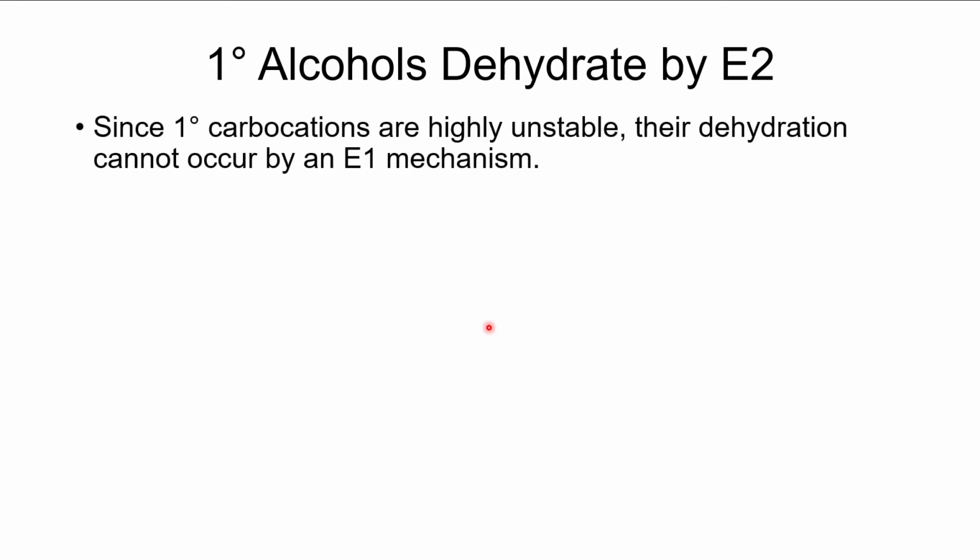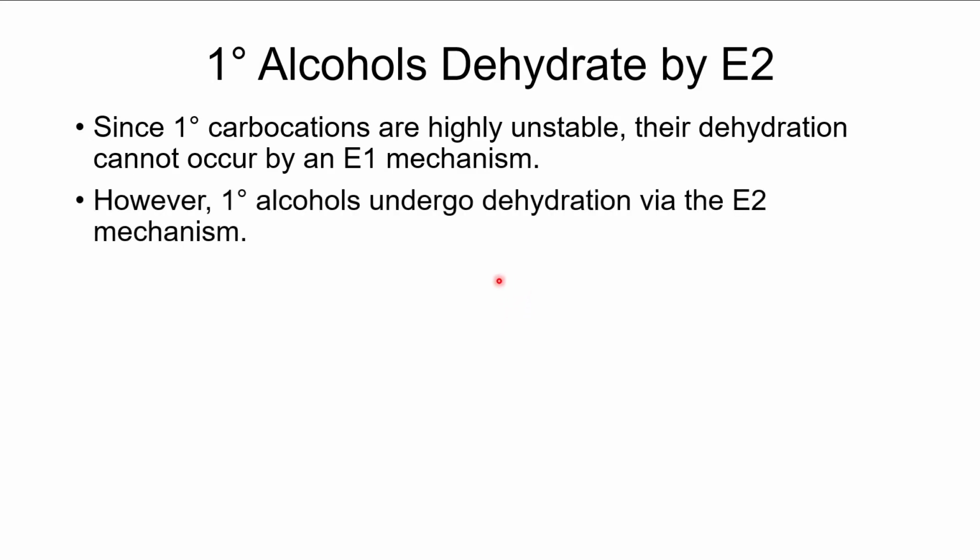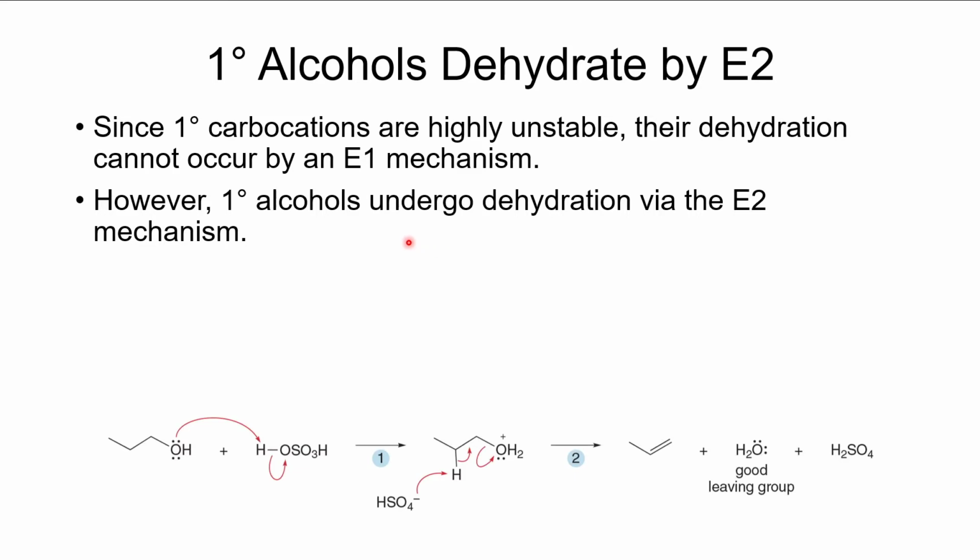When primary alcohols dehydrate, they have to occur by an E2 mechanism. Since primary carbocations are too difficult to form, they're highly unstable, their dehydration is going to occur by an E2 mechanism instead of the E1 mechanism. We'll find that that E2 mechanism does work. It's slower than the E1 mechanism, but it does work.